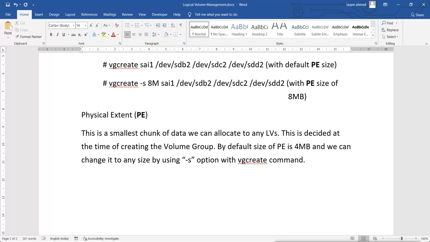By default the size of the PE is 4 MB, and we can change it to any size by using the -s option with the vgcreate command.